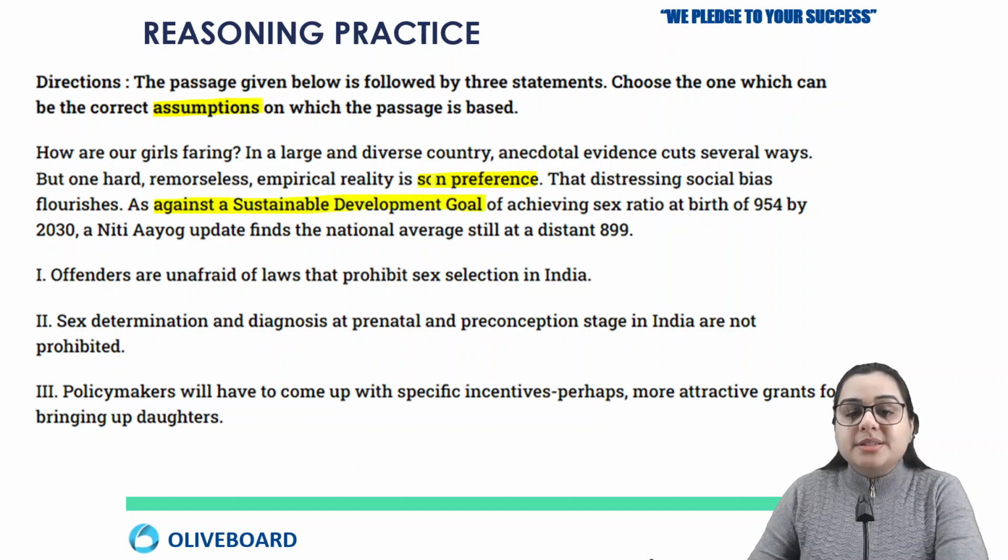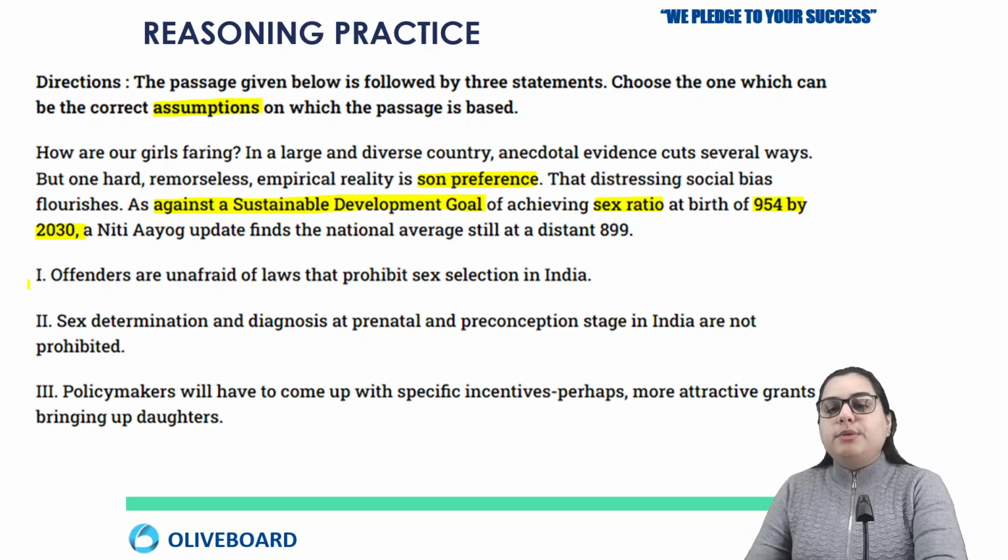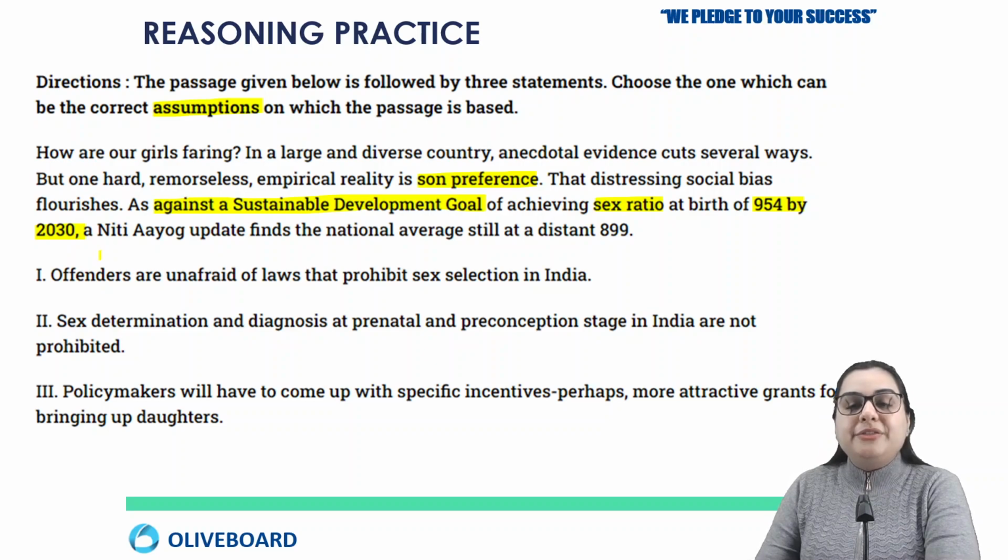Now we have a sustainable development goal that we have to achieve, but all this is against that goal, of achieving sex ratio at birth of 954 by 2030. By 2030 we want that there should be 954 girls in ratio to 1000 boys.